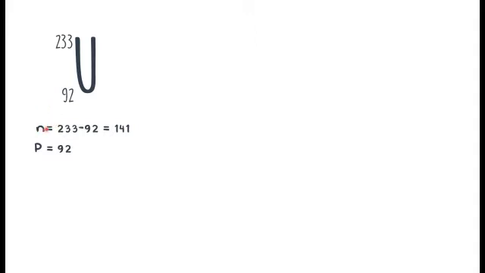What about the number of neutrons? Well, the mass number isn't the number of neutrons, but it's the number of neutrons plus protons. So we can subtract this number from this number, and we get the number of neutrons. With 233 and 92, I end up with 141 neutrons.